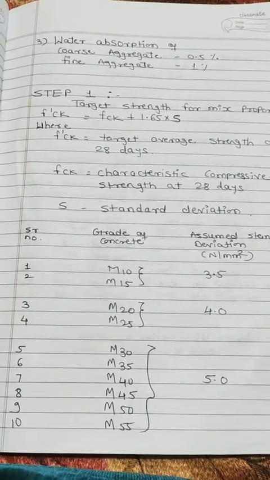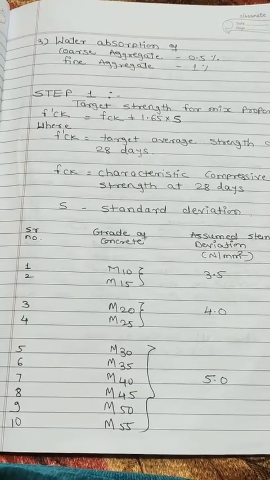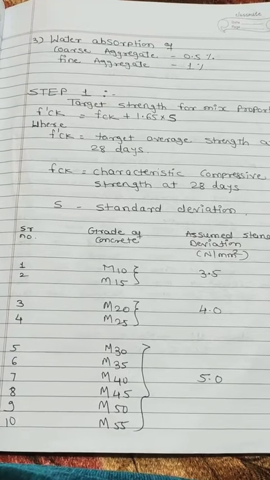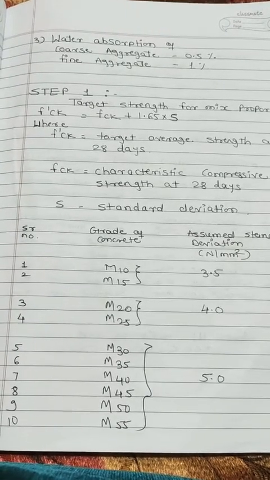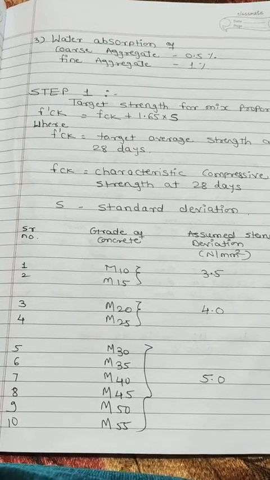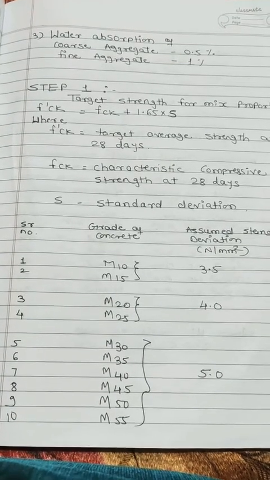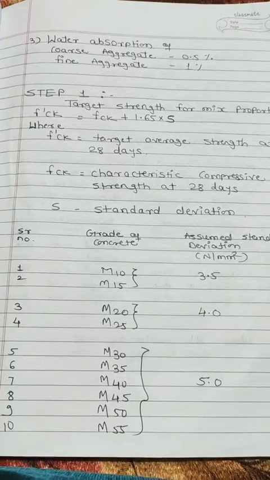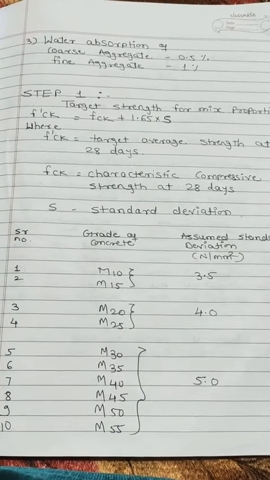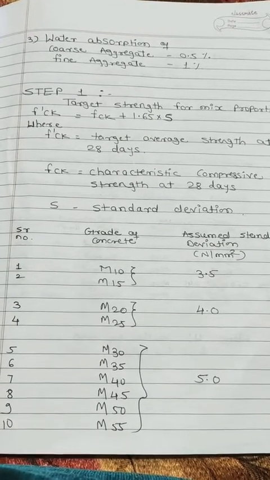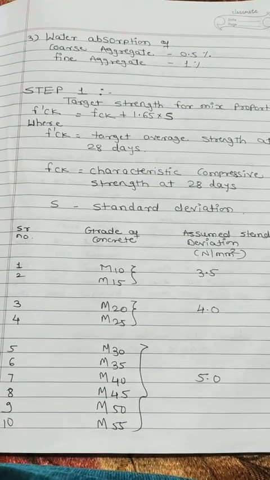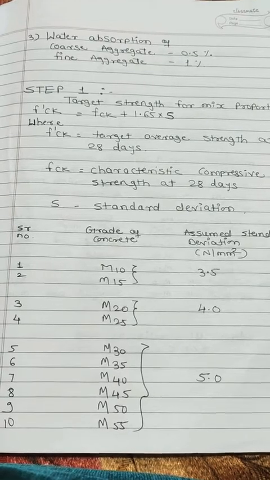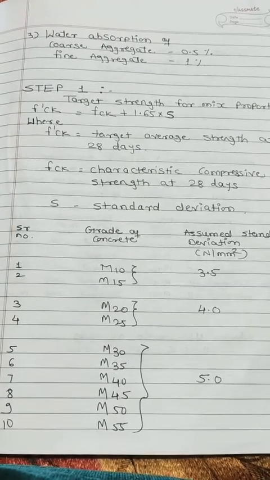Now the solution of concrete mix design. Step number 1, target strength for mix proportion. The formula is f'ck equals fck plus 1.65 into S, where f'ck is the target average strength at 28 days, fck is the characteristic compressive strength at 28 days, and S is the standard deviation.